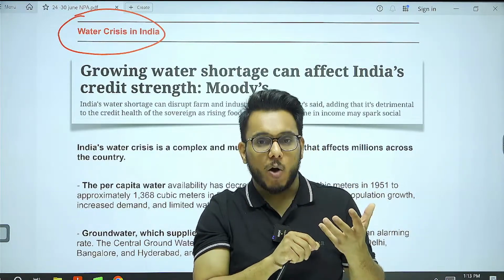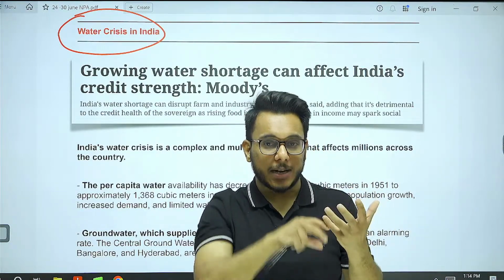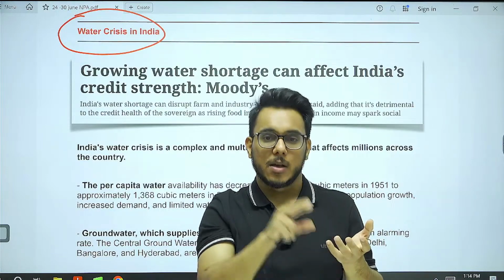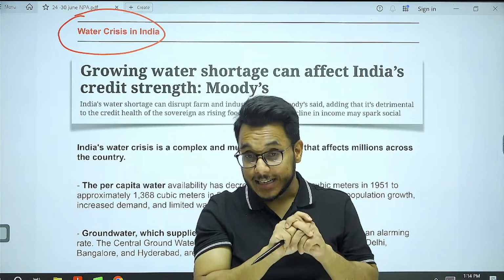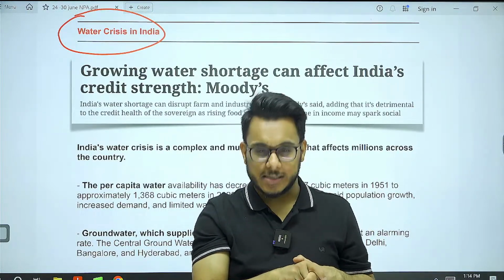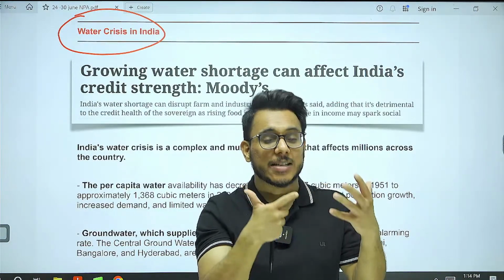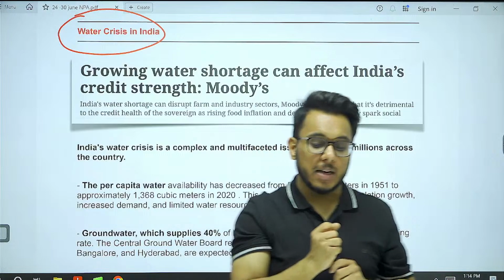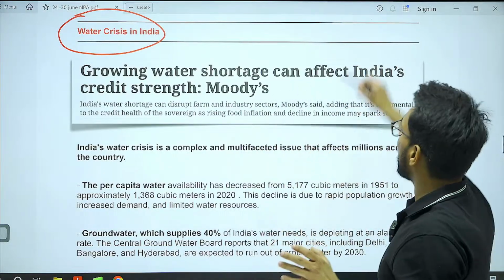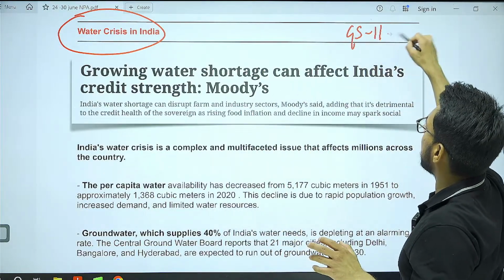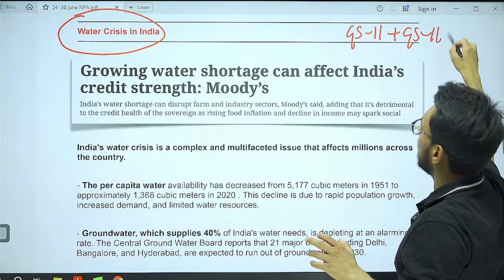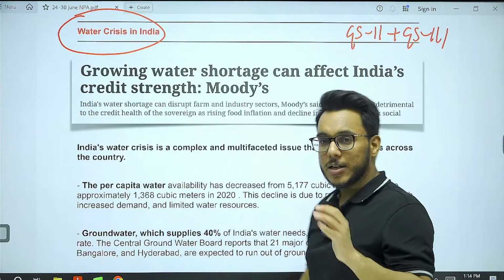So giving good quality, clean water is a component of social justice. Secondly, in disaster management also this dimension could be seen, because the water crisis is going to be the biggest disaster that India might face in the coming times. So this article is going to be used for GS paper number 2 as well as GS paper number 3, social justice and disaster issues.